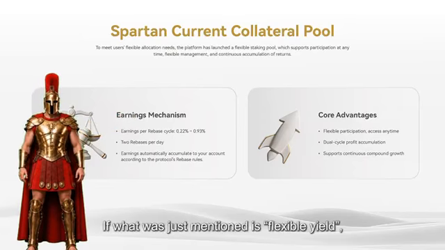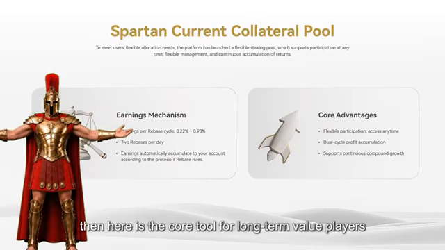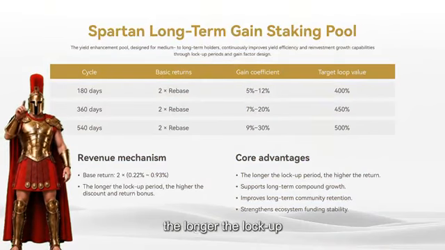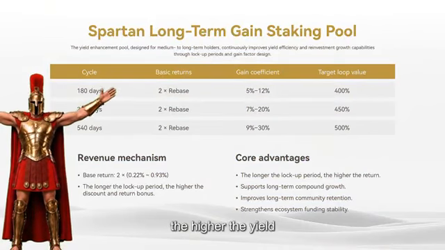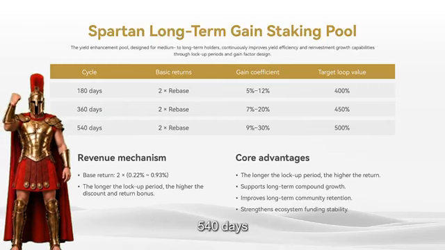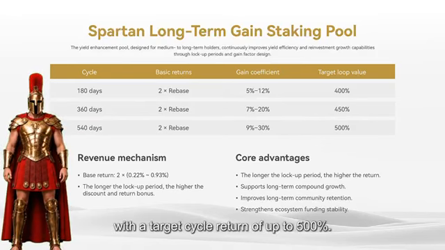If what was just mentioned is flexible yield, then here is the core tool for long-term value players. Long-term enhanced staking pool. The logic here is, the longer the lockup, the higher the yield. Let's look at the cycles: 180 days, 360 days, 540 days. Corresponding yields, up to 30% yield boost, with a target cycle return of up to 500%.